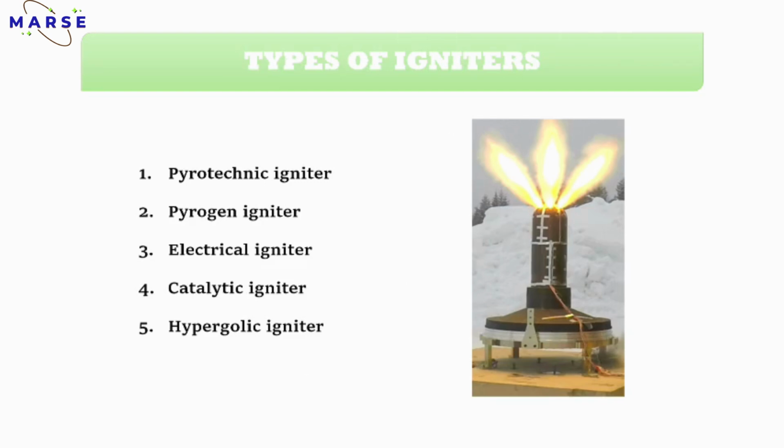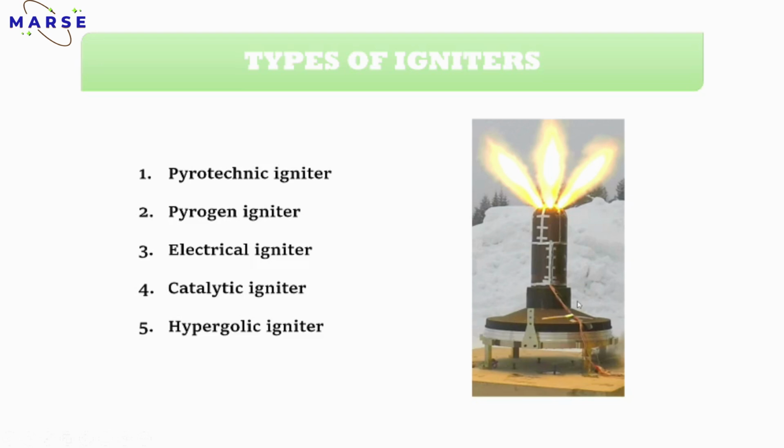Okay, now we will discuss the types of igniters. First is the pyrotechnic igniter. Second is the pyrogen igniter, then the electrical igniter, the catalytical igniter, and the hypergolic igniter. In the picture you can see a pyrotechnic igniter.